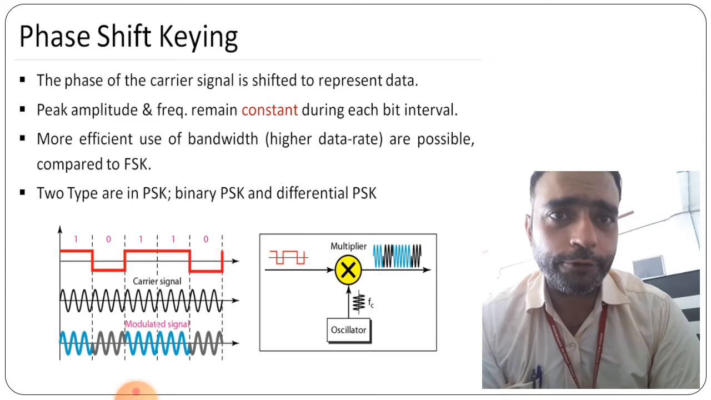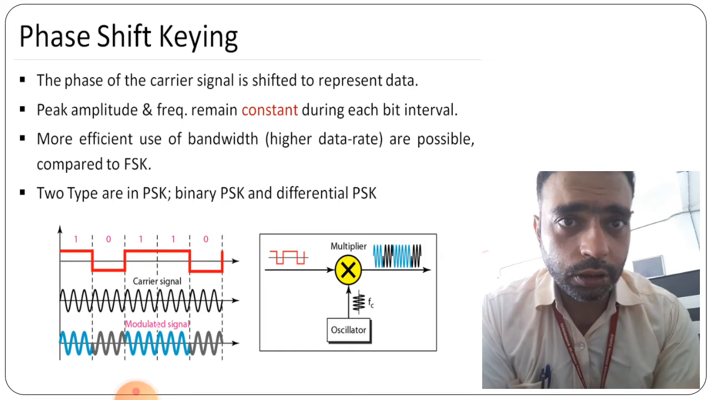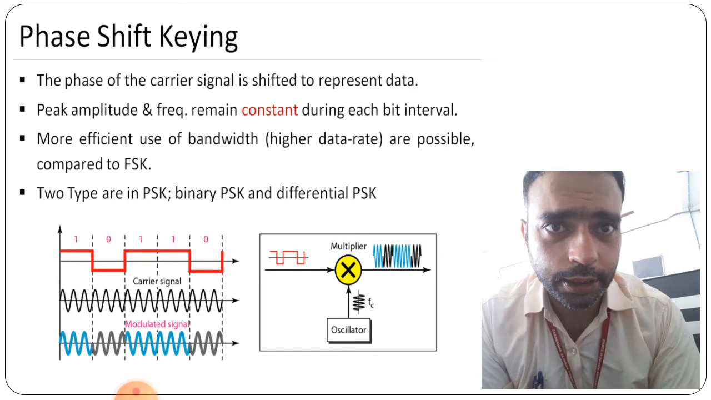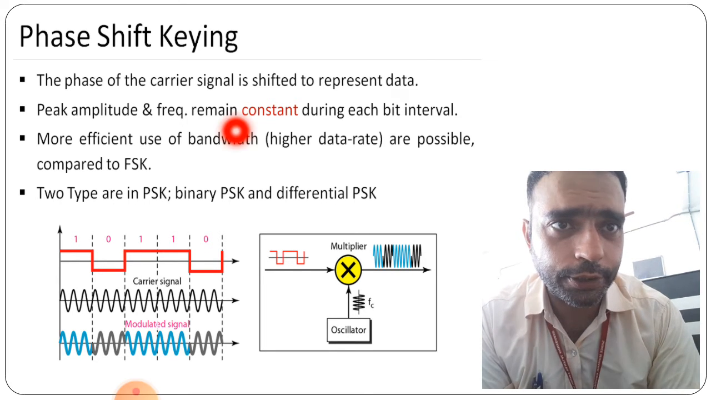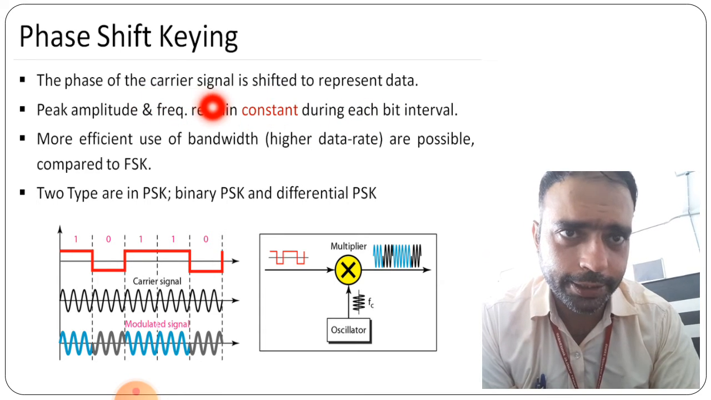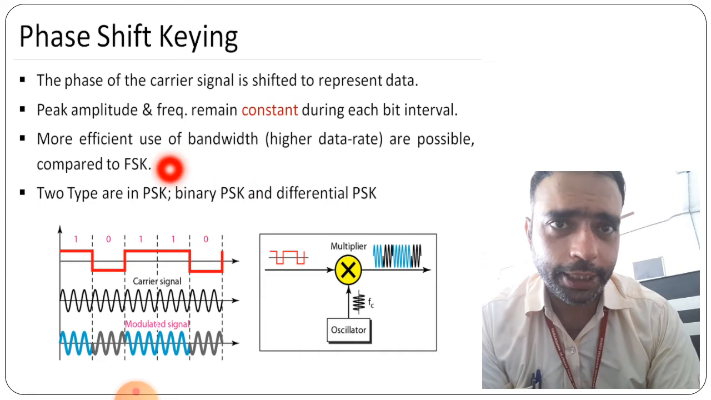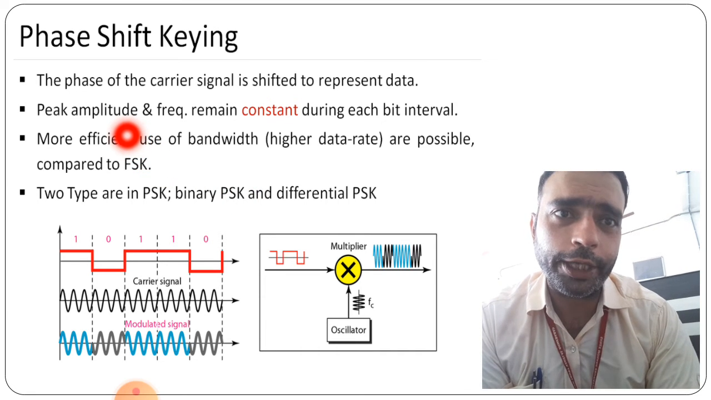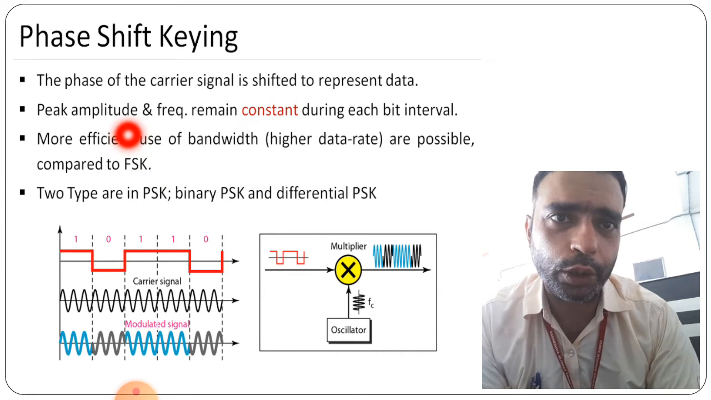Now we are going to see phase shift keying. In phase shift keying, the phase of the carrier signal is shifted to represent the data. The phase of the carrier signal changes here, so the phase is going to be shifted.